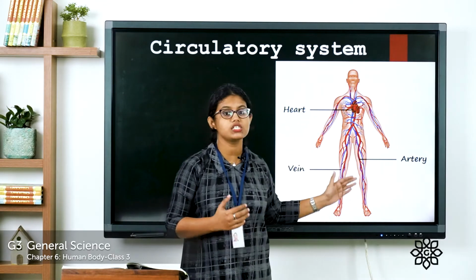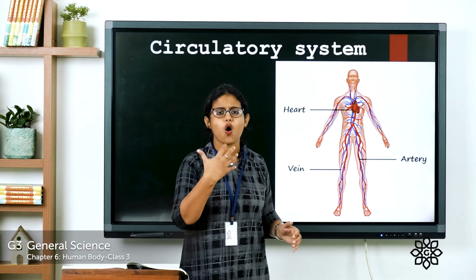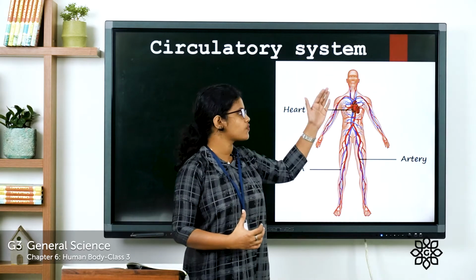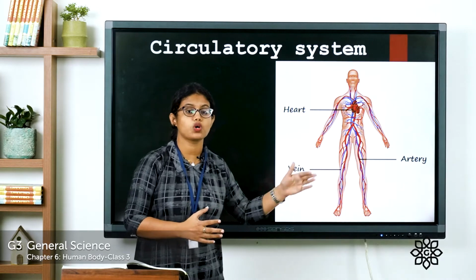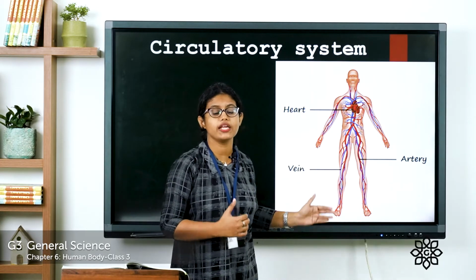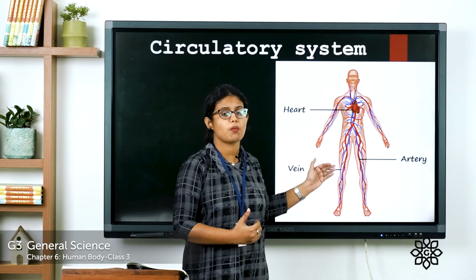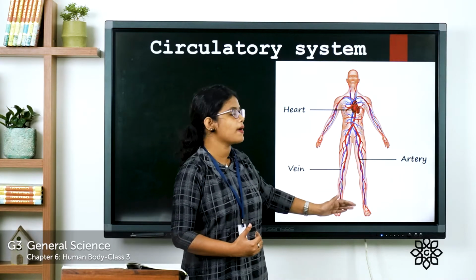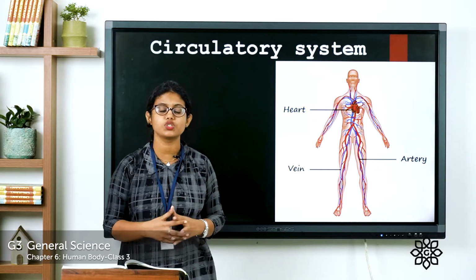So these arteries carry blood from the heart. They carry oxygen-rich blood from the heart to all parts of our body. And what about the veins? These veins carry blood which is low in oxygen from all parts of the body back to the heart. So this is about the circulatory system.